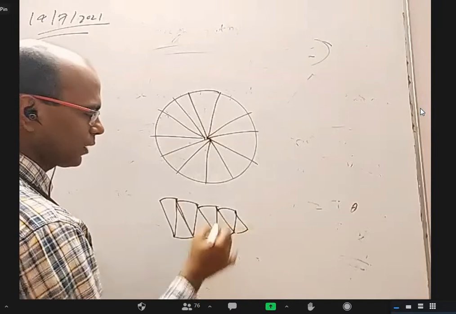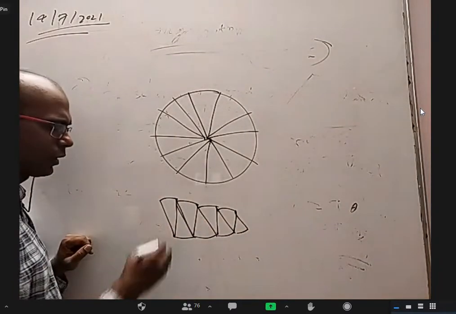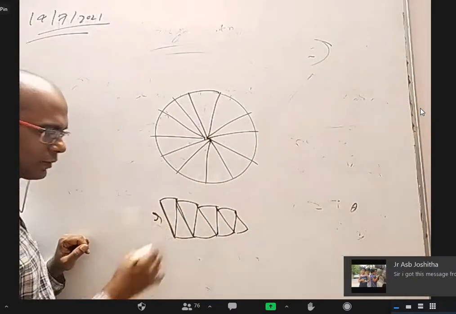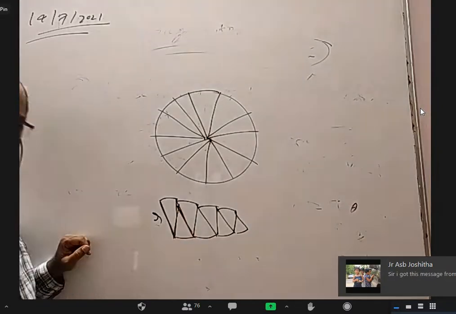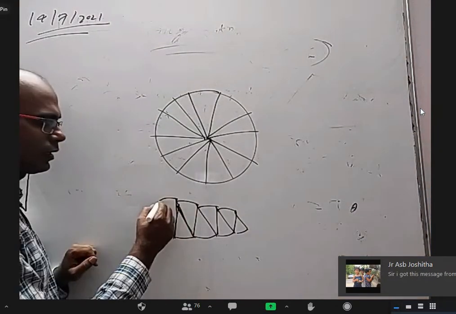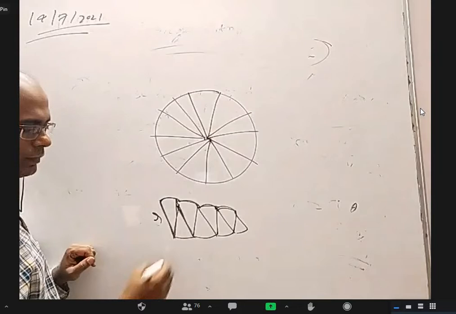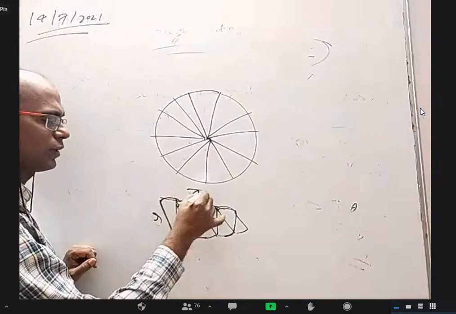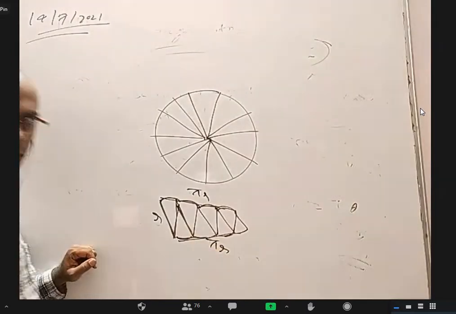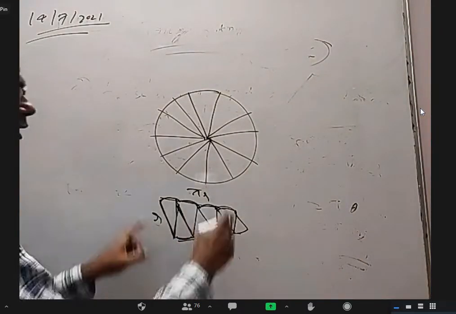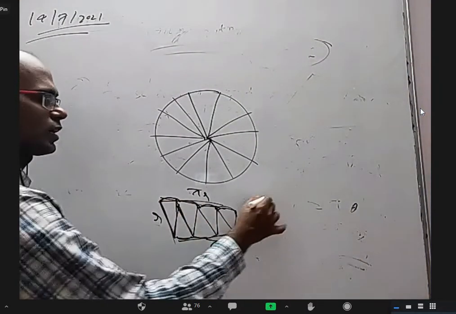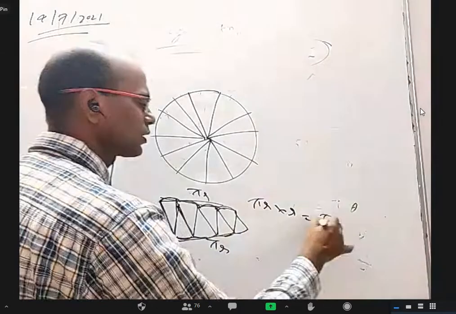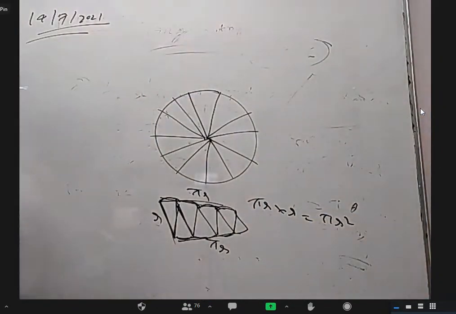So when I put all the pizza pieces like this, this is basically the radius, right? All these are radius only. This is the perimeter, the circumference, 2 pi r. So this is roughly pi r and this is roughly pi r. So it's like a rectangle with this side pi r and this side r. So pi r into r is pi r square. Okay?